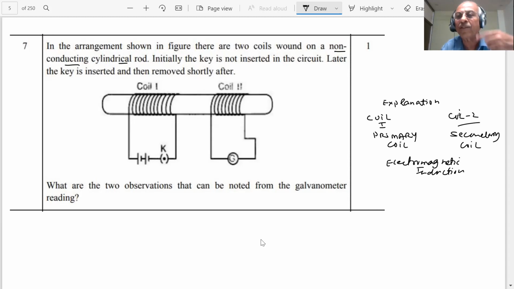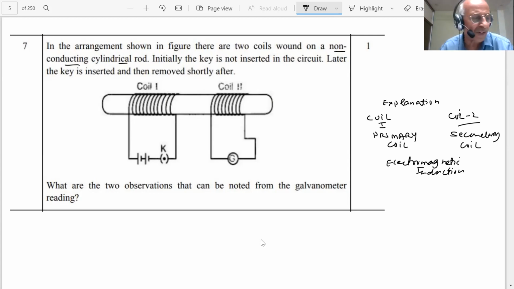And as the magnetic field changes, it will induce a current in this coil, and the galvanometer will show a reading. But what happens? You insert the key, and immediately there is a change in magnetic field, and a current. But as you remove it, again there is a change in magnetic field, but it dies shortly because you have removed the current.